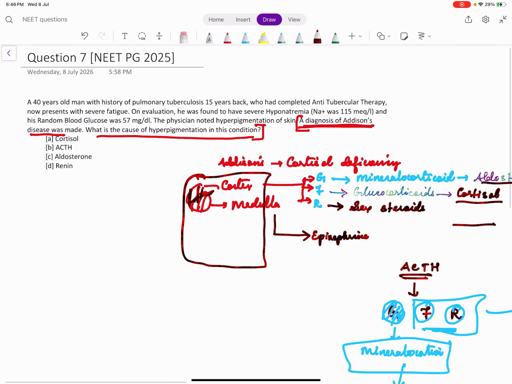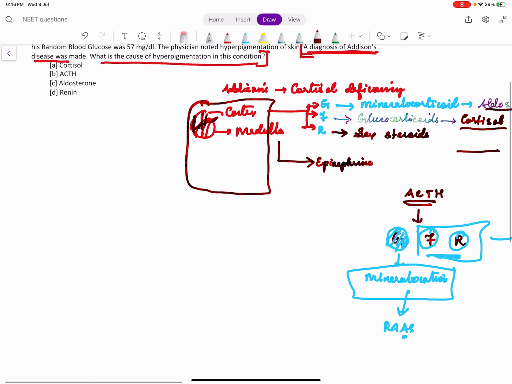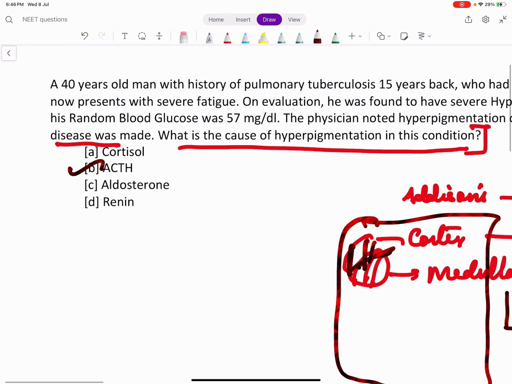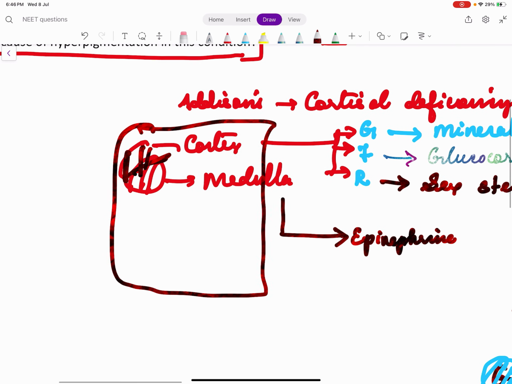What is the cause of hyperpigmentation in Addison's disease? It is due to excess ACTH, which produces pro-opiomelanocortin, which gives us color to the skin. Okay, we'll read the question again so we can discuss a few other points.